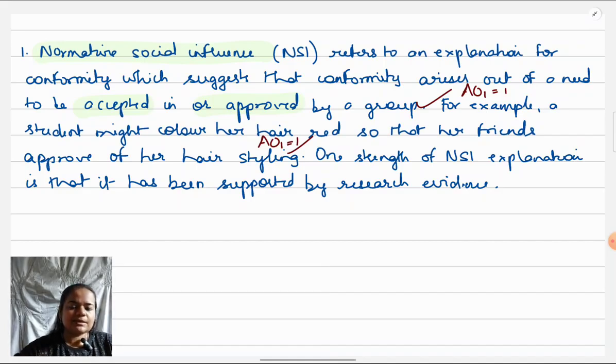So Asch's study has to be summarized in one line, and we should give his name because normally we don't need to remember every researcher's name. But Asch anyways we're remembering, so why not directly connect with that?